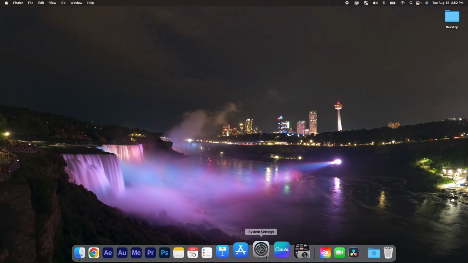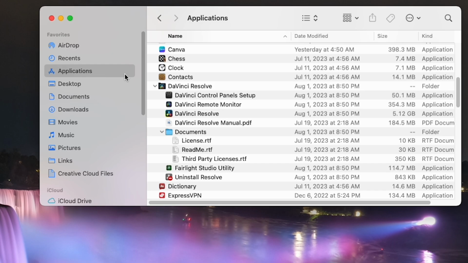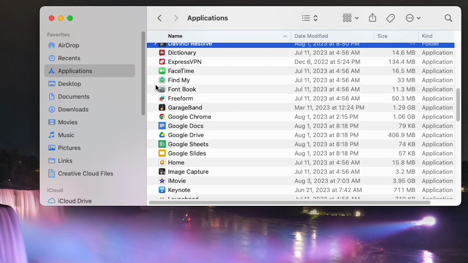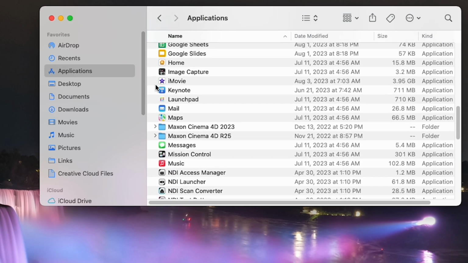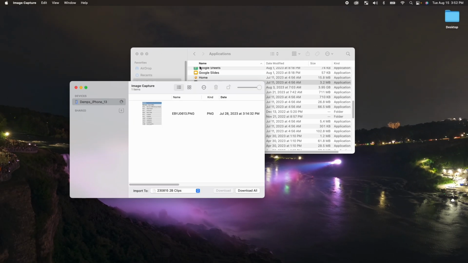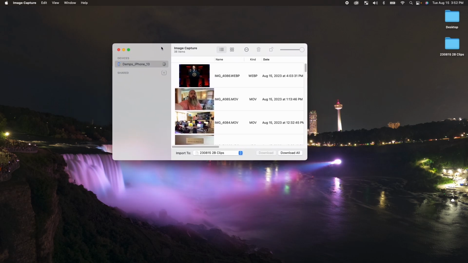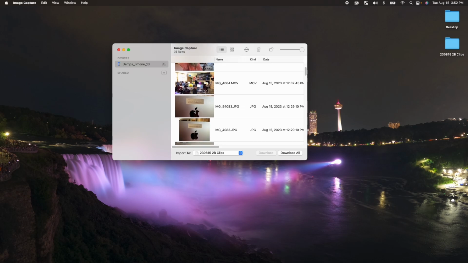At this point, I'm going to go down to the dock. I have Image Capture down here. If you don't have Image Capture, you're going to go to the Finder, click on Applications, and then search for Image Capture, which is right here. Double click on Image Capture. That's going to open. I'm going to close that Finder window back there. And now you will see these images that are in my phone.